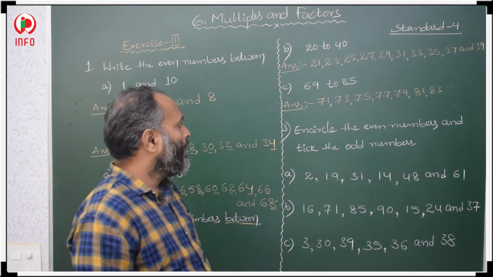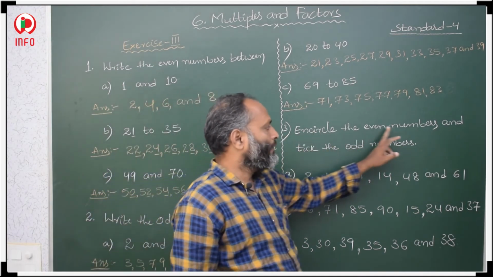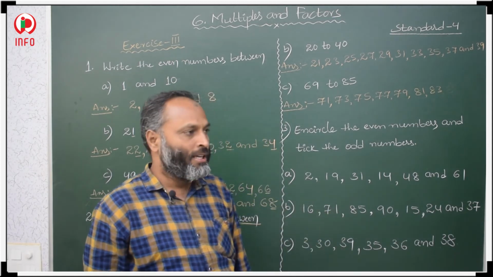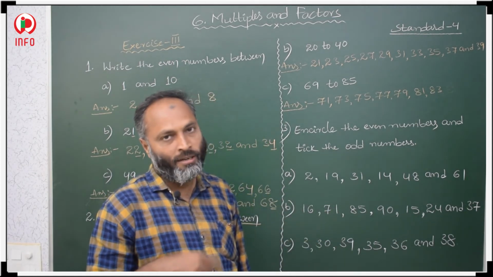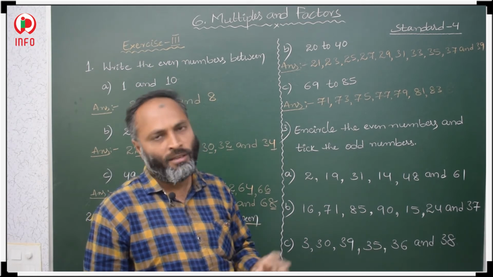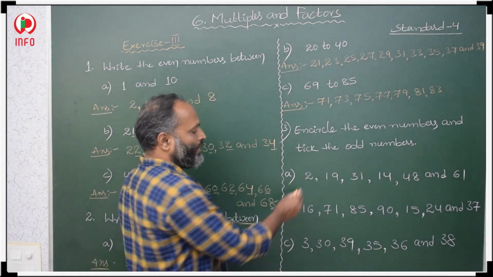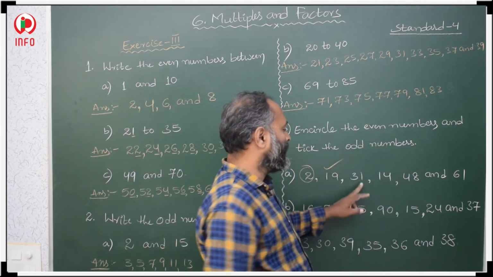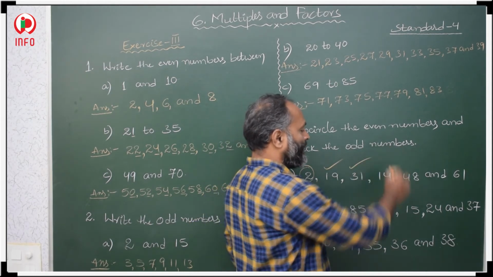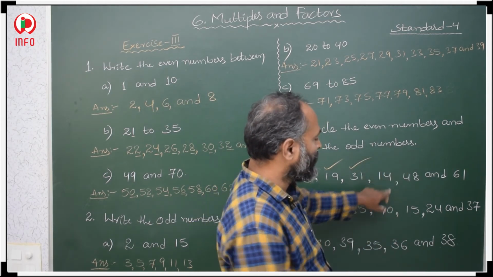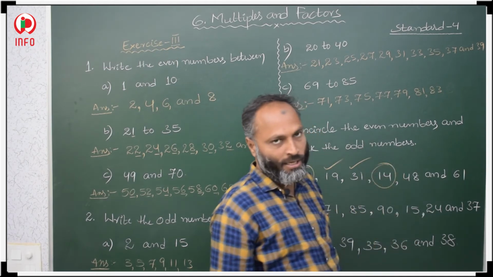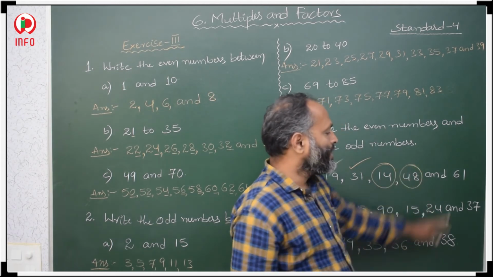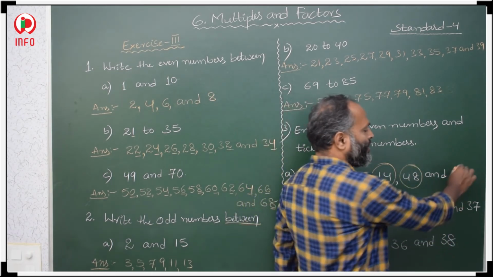Now the next: encircle the even numbers and tick the odd numbers. Some numbers are given in these three questions, so we have to circle even numbers and tick odd numbers. First, circle the even numbers. 2 is an even number, circle it, and 19 is an odd number, tick it. 31, 1 is an odd number, so tick it. 14, 4 in the unit place, an even number, circle it. 48, 8 is in the units place, so an even number. Then 61, 1 is an odd number, so tick it.